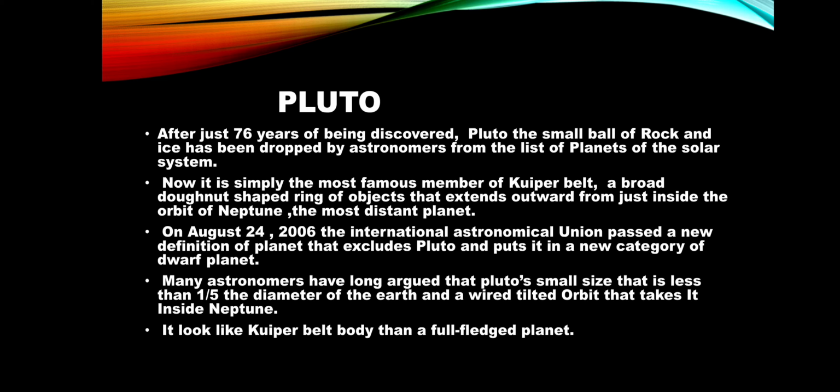After just 76 years of being discovered, Pluto, a small ball of rock and ice, has been dropped by astronomers from the list of planets of the solar system. Now it is simply the most famous member of the Kuiper belt, a broad donut-shaped ring of objects that extends out from just inside the orbit of Neptune, the most distant planet.